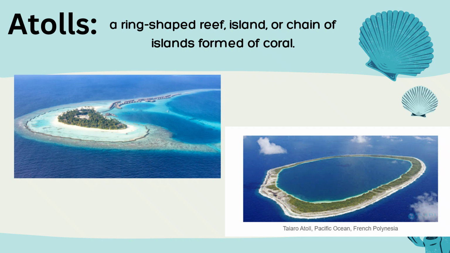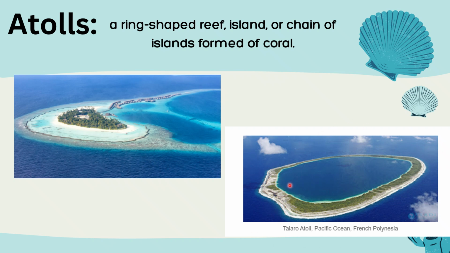Atolls are a very important part of the Pacific Ocean. We find them in many of the oceans of our Earth, right? What basically are atolls? Let's explore. A ring-shaped reef island or a chain of islands formed of coral, right? Can you see this ring shape? What is it? Yes, it's the ocean, and a ring shape is formed.